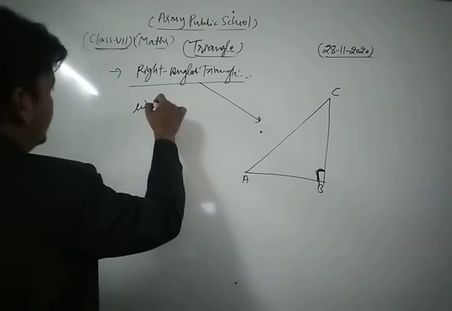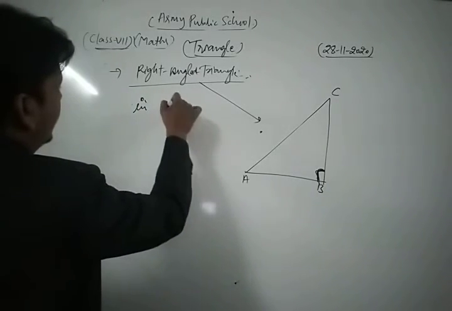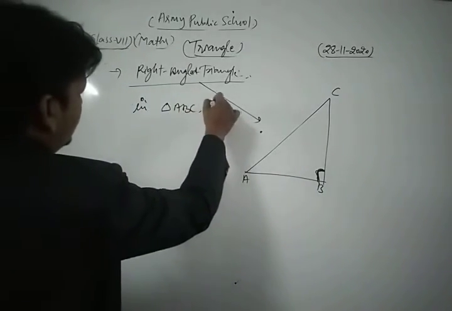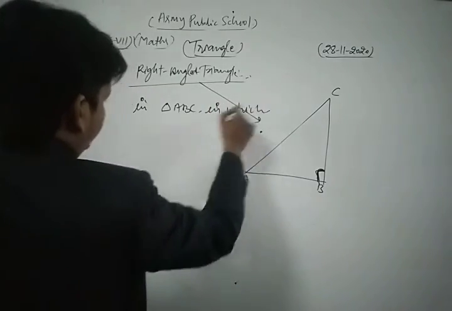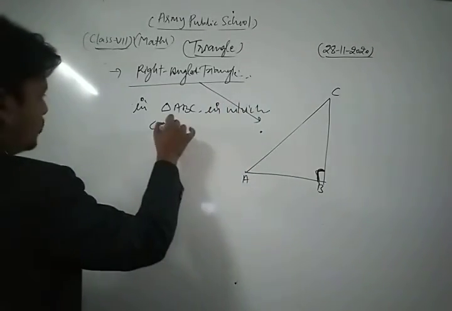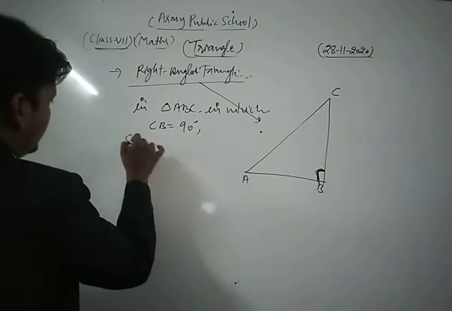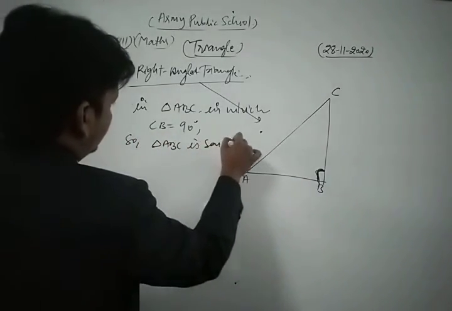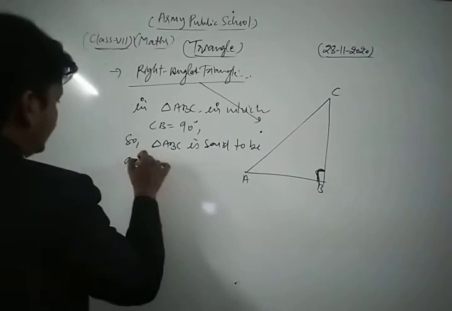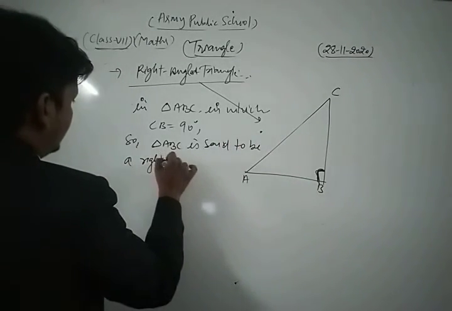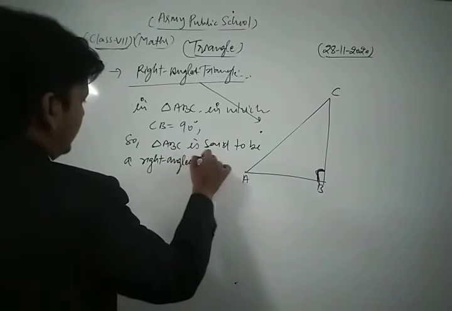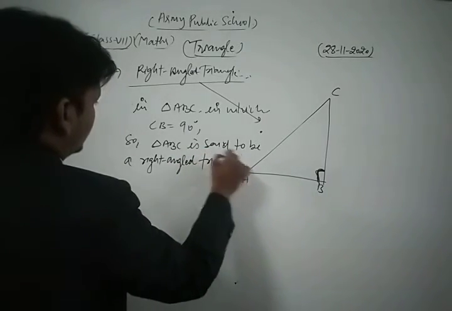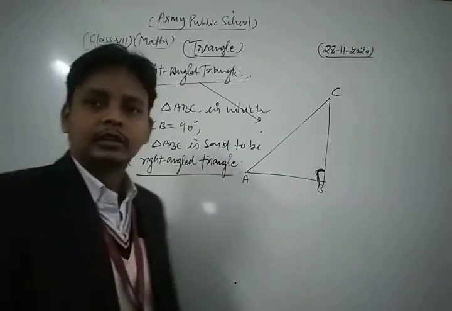In triangle ABC, in which angle B is equal to 90 degree, triangle ABC is said to be a right angle triangle.